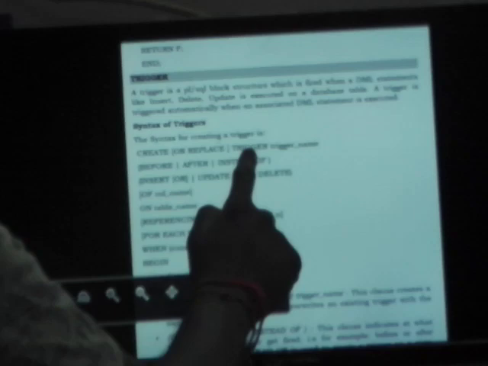Fired when insert, delete, update is executed. And a trigger is triggered automatically when the associated DML statement is executed. So the syntax is very simple, like your stored procedure: create or replace trigger, trigger name, before or after. This is so important, before or after. Why do I write before and after here? Before means before the insert happens, or after the insert happens. Like delete before or delete after, update before or update after. Here is a simple example I am telling.